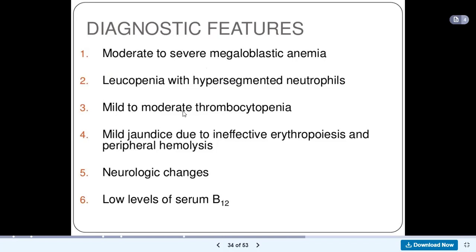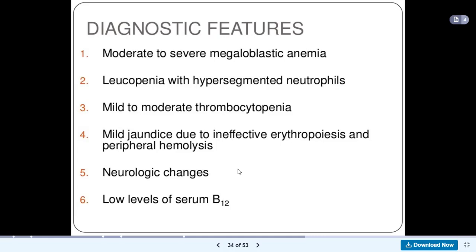Then there could be mild to moderate thrombocytopenia, decrease in thrombocytes. You could have mild jaundice due to ineffective erythropoiesis and peripheral hemolysis. So when there is ineffective erythropoiesis, the red blood cells that are formed are abnormal red blood cells. Your body does not recognize them, and so your body destroys them. So this hemolysis will lead to excess bilirubin, which is what we call jaundice. Okay. Then there will be neurological changes.